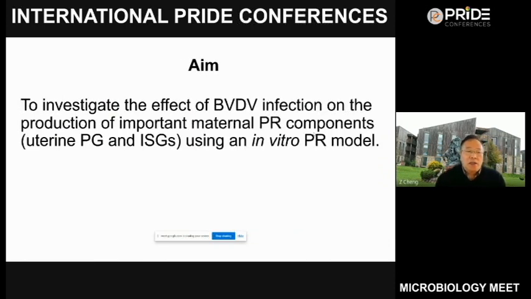This study investigates the effect of BVDV infection on the production of important maternal pregnancy recognition components, including uterine prostaglandins and interferon stimulated genes, using an in vitro PR model.